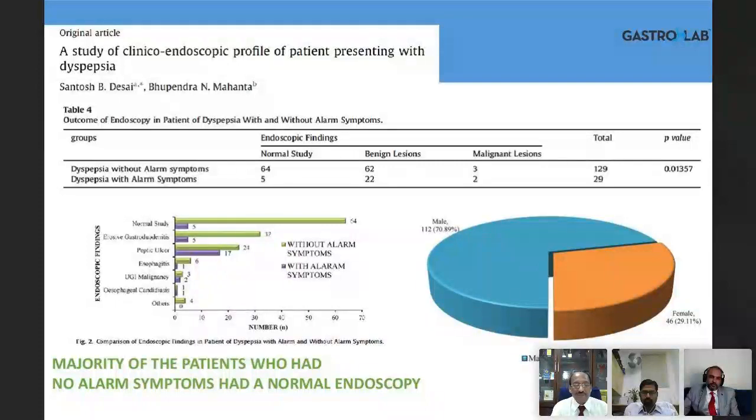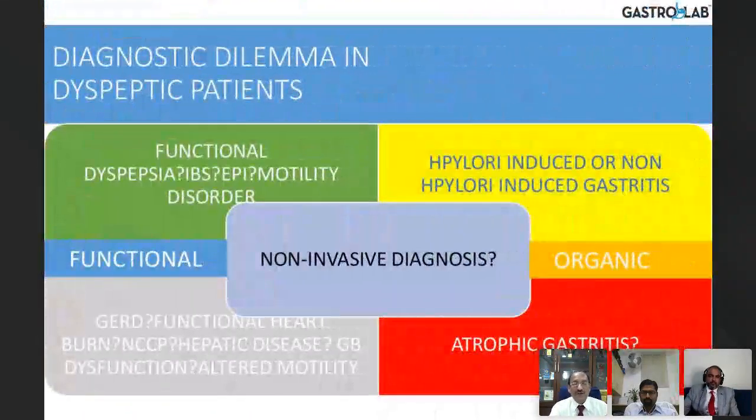But if you see here, the majority are males and fewer are females, because males go to the doctors more often. They are clinical help seekers, whereas the females don't get to go. But nevertheless, please remember, in the majority of instances, endoscopy in dyspepsia is going to be negative. We cannot find out the cause. Right. So we have to go for a non-invasive diagnosis.